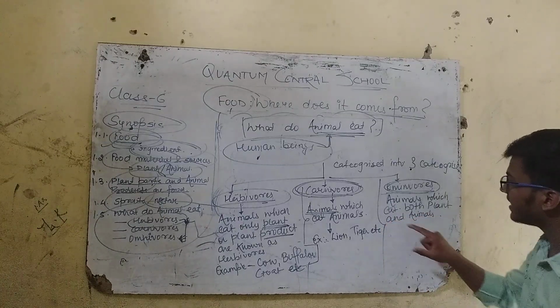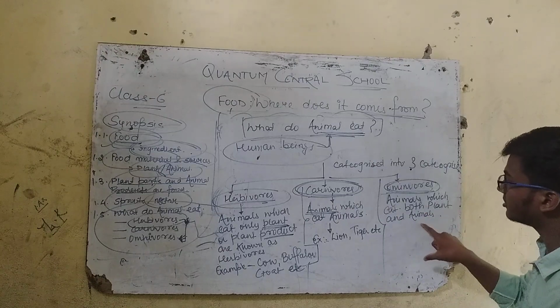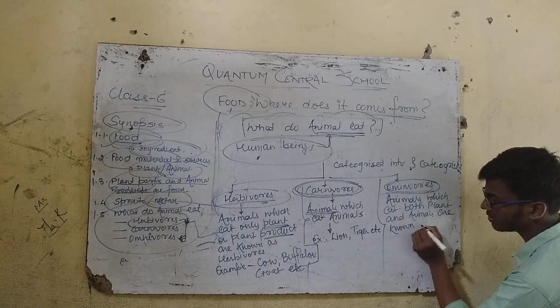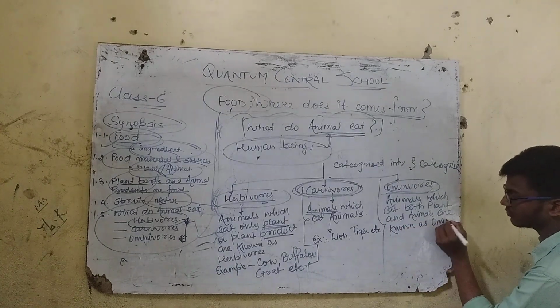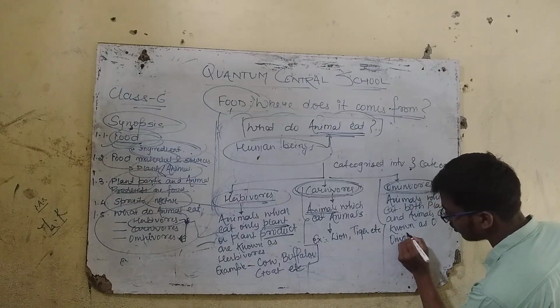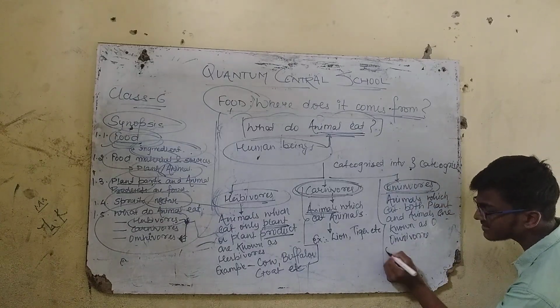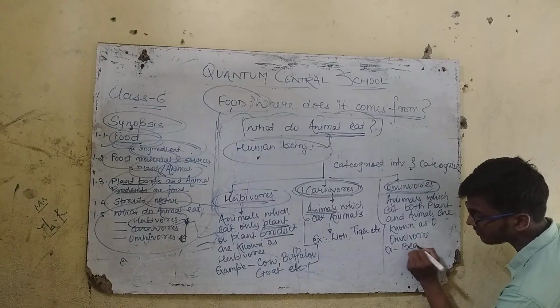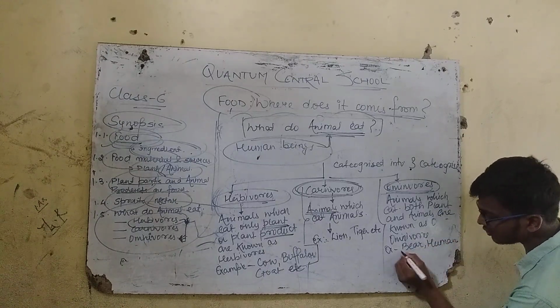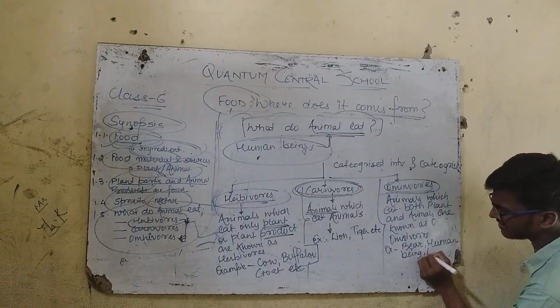The animals which eat both plant and animals are known as omnivores. So the example includes bear, human beings, and etc.